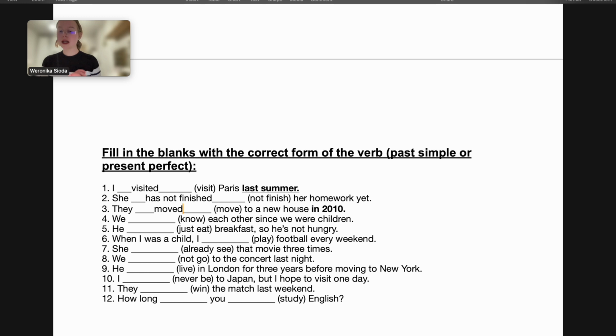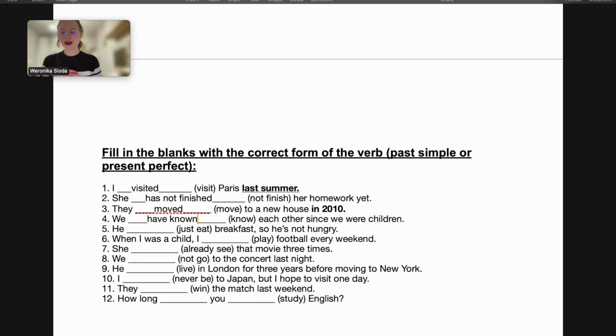Okay, number 4. We each other since we were children. The first cue, there's nothing about the time, right? And probably if you met someone in the past, you still know them, right? This is not something that ends. Unless you're me, then relationships do end. But okay, in this case, it started in the past and has not yet finished. So I need to use the present perfect tense. So we have known each other since we were children.